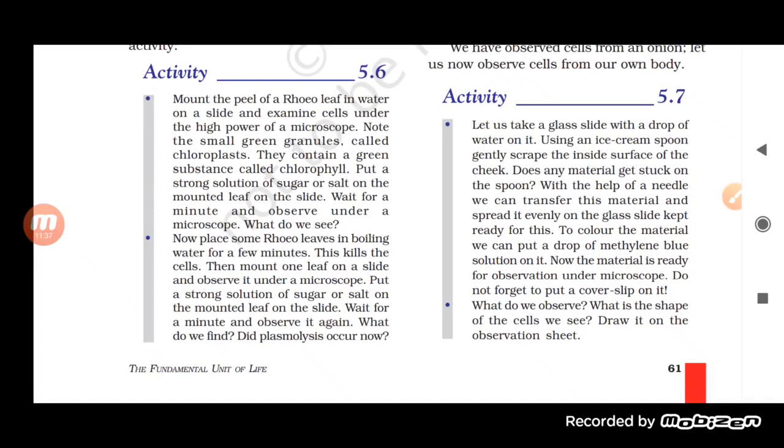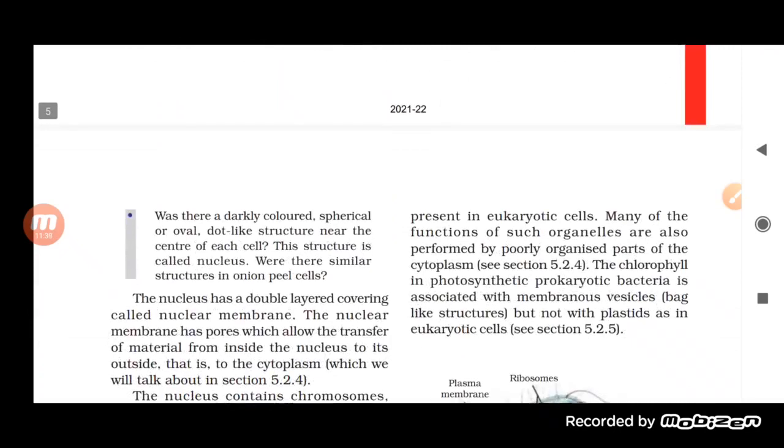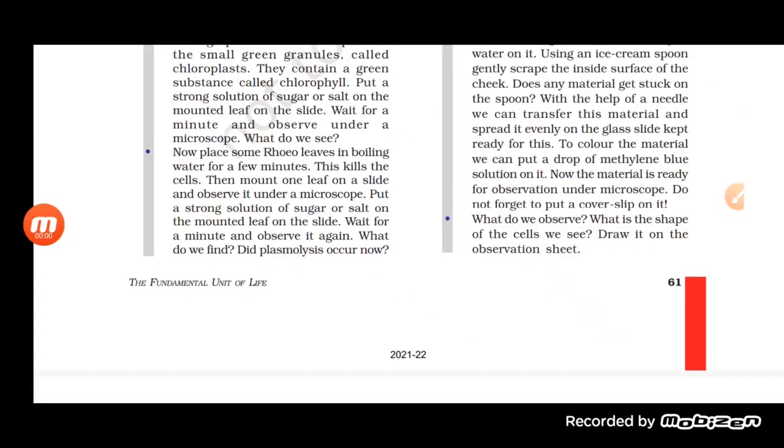Now see here, this is an activity where we are doing the experiment for a human cheek cell instead of a plant cell. So how can we do this experiment, students?